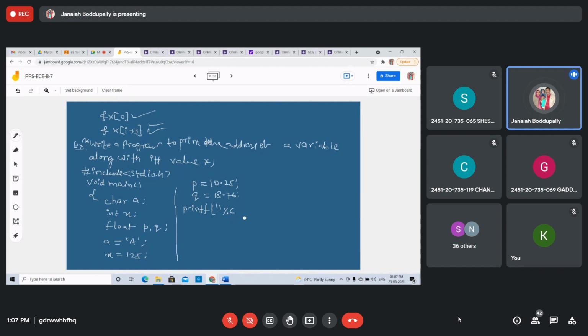Percentile C is stored at address. How to display the address value? Using percentile U. Percentile C prints the value of the character, and the address of the character using ampersand, percentile U.